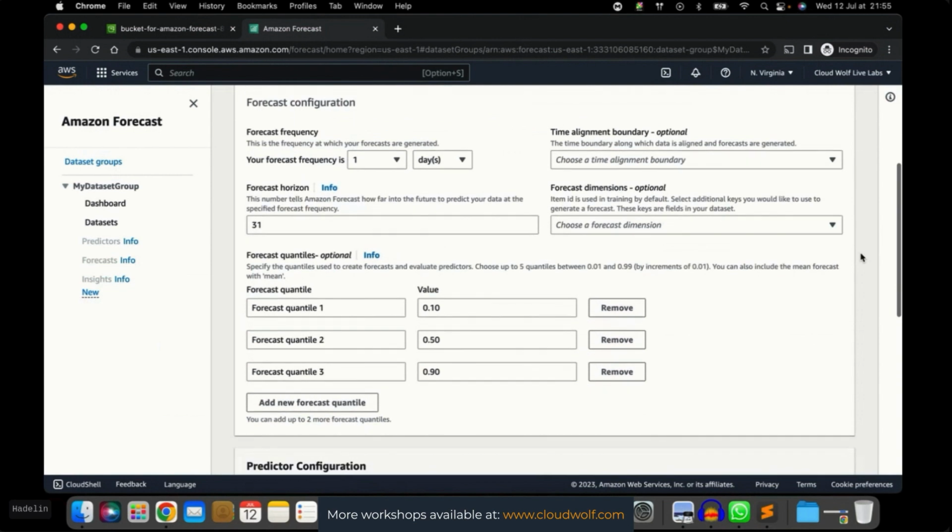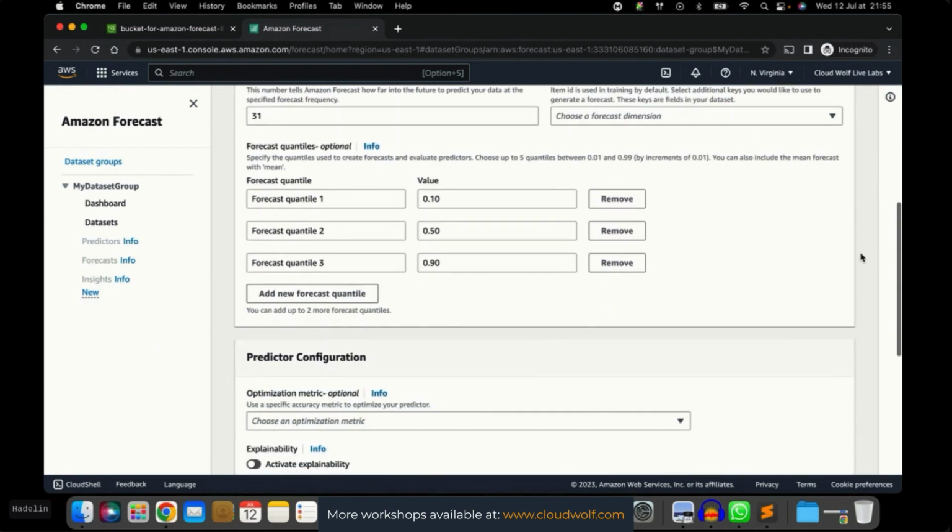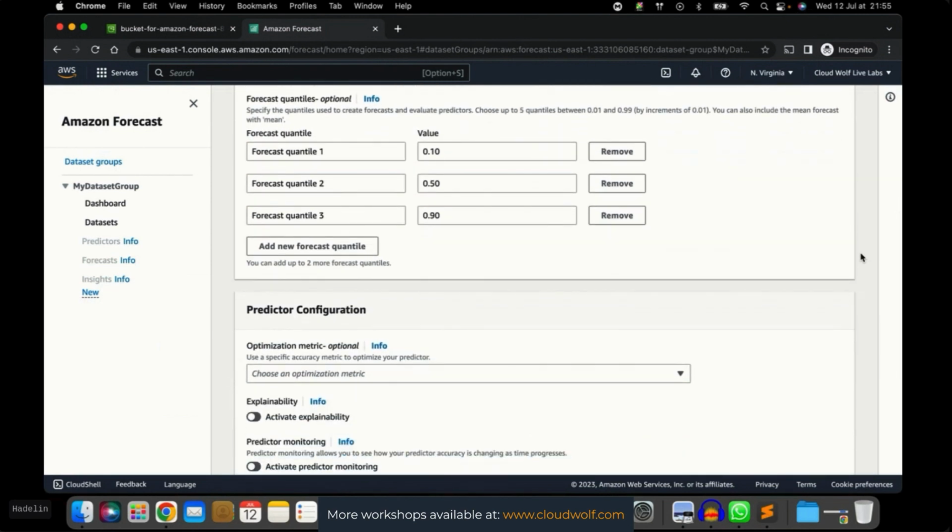Now, very important, the forecast quantiles. Does everybody know what a quantile is? Okay, so I'm going to explain. Basically, the time series prediction model that we're about to build is going to be trained on the historical data and is going to learn how to run these predictions based on a distribution. So for each data point it's going to build a distribution where you have in the x-axis the values of the predictions and in the y-axis the probability of the prediction.